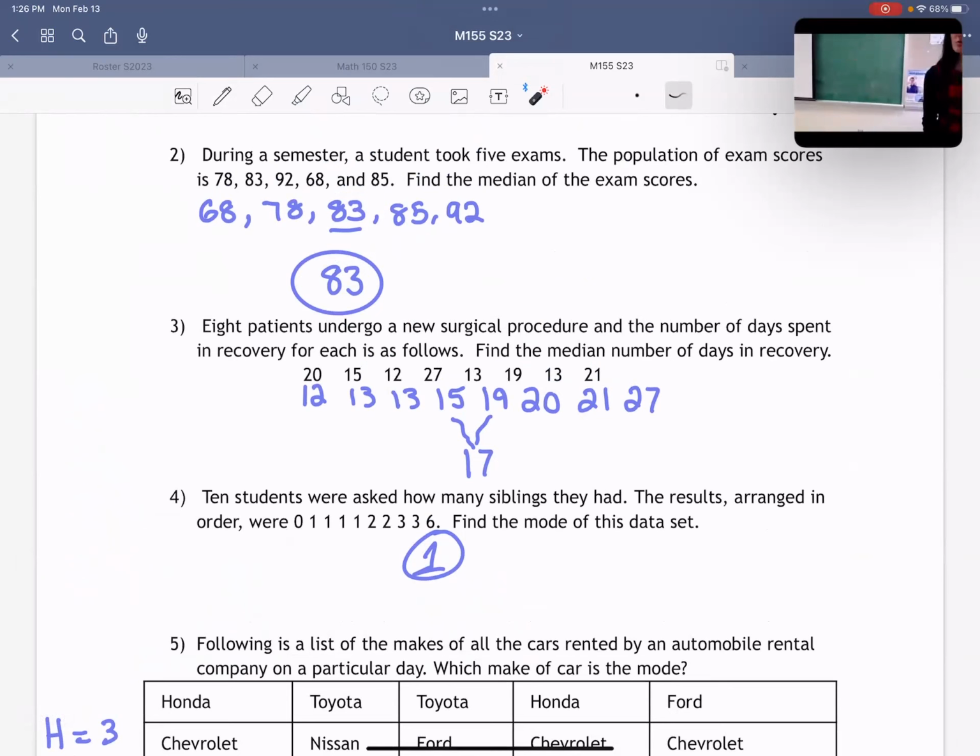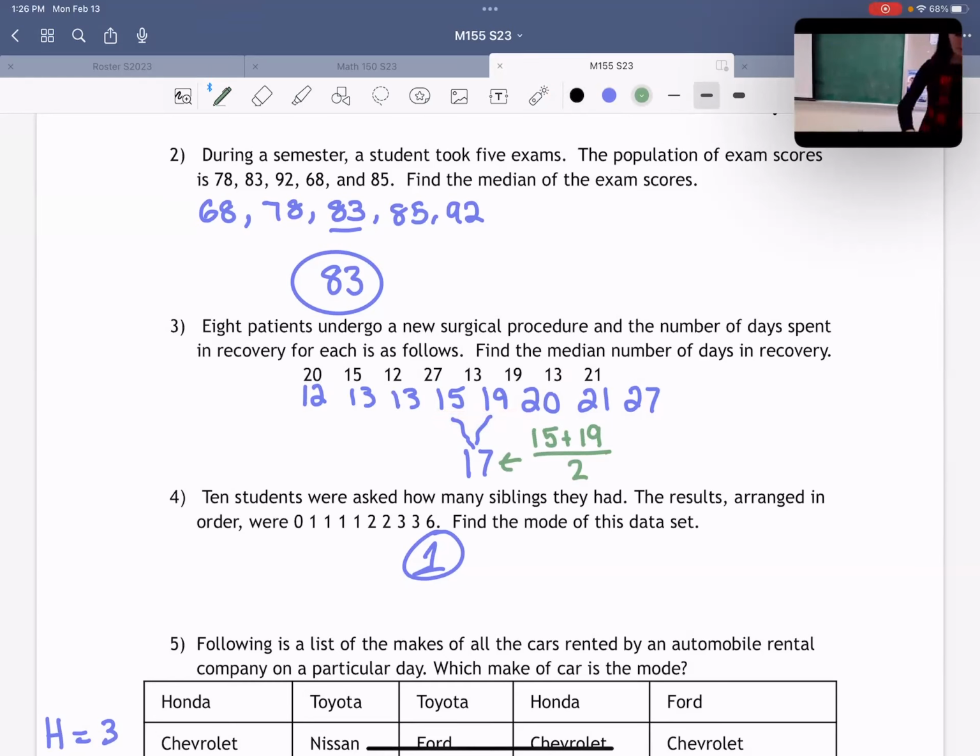So usually when you find the median, you cross off pairs, right? So cross off the edges, but there's no one number, there's actually 2 numbers in the middle, right? Whenever you have 2 numbers in the middle, you're gonna wanna find the average of the 2 numbers. So the way Alyssa got 17 was taking 15 plus 19 divided by 2. And that's how she got 17. It's a good question. Any other questions on mean, median, or mode?